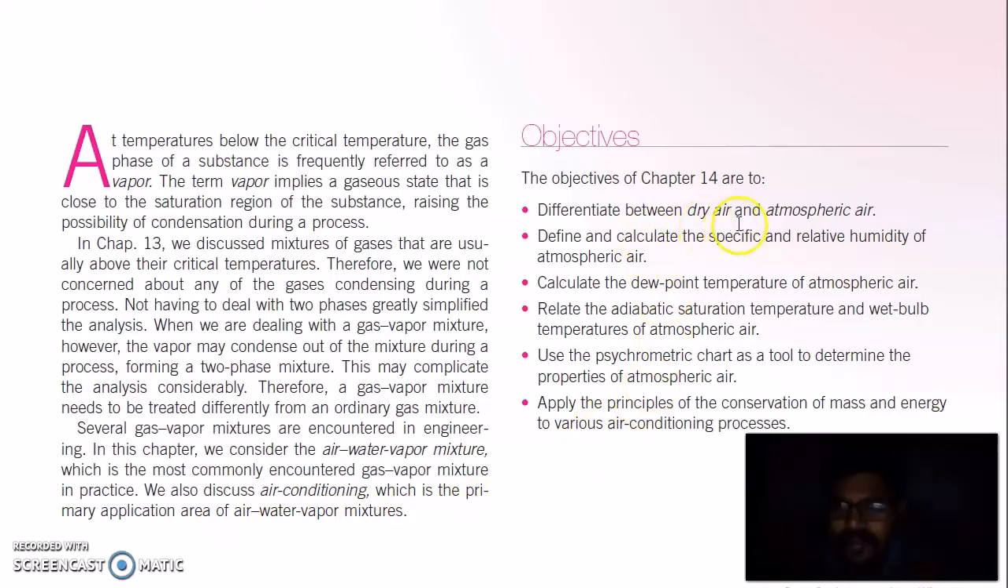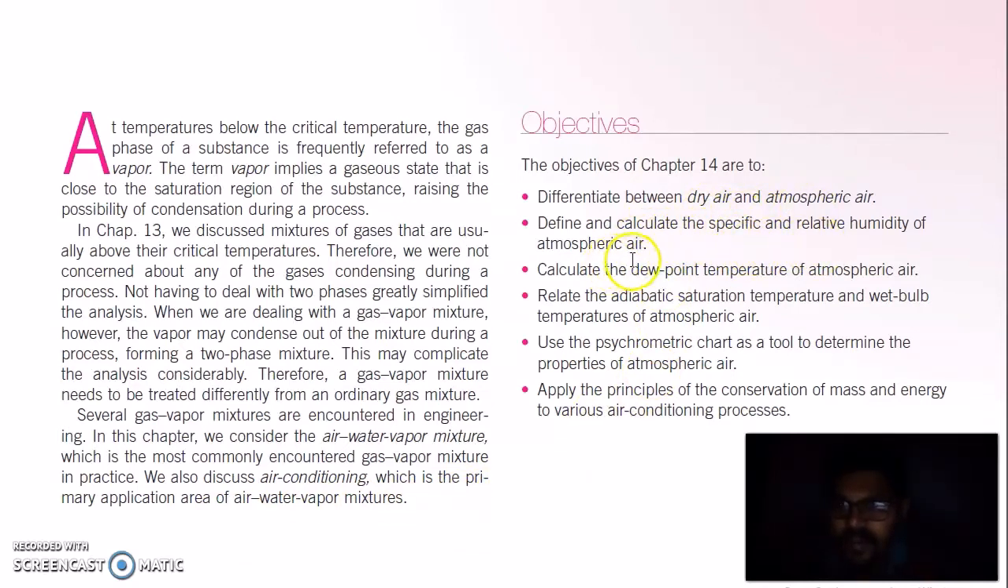So, differentiate between dry air and atmospheric air. Define and calculate the specific and relative humidity of the atmosphere. Calculate the dew point temperature of atmospheric air. Relate the adiabatic saturation temperature and wet-bulb temperature of atmospheric air. Use a psychrometric chart as a tool to determine the properties of atmospheric air. Apply the principle of conservation of mass and energy to various air conditioning processes.